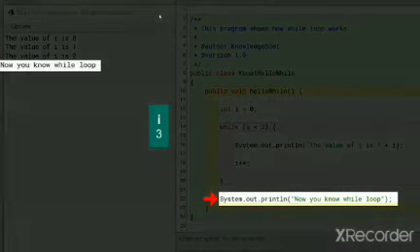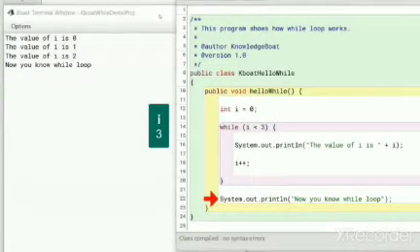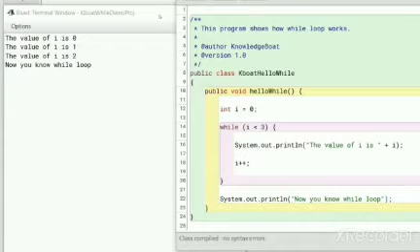We see the output "Now you know while loop" printed on the console. And with this, execution of the program completes. I hope with this explanation you are now comfortable with the working of the while loop.